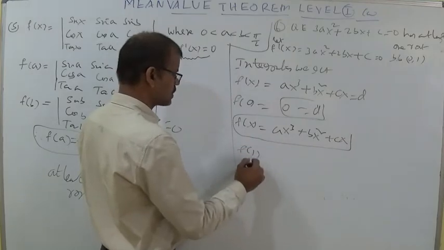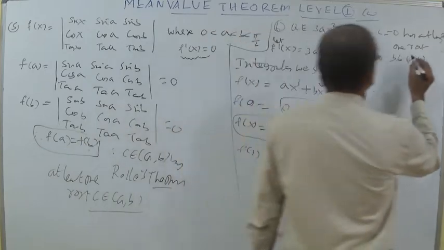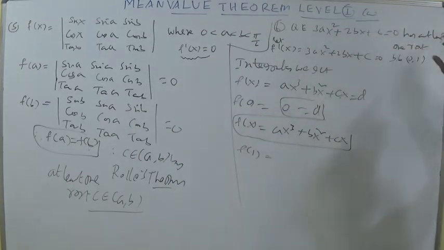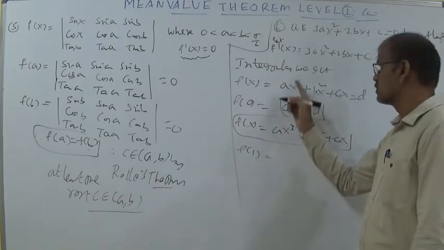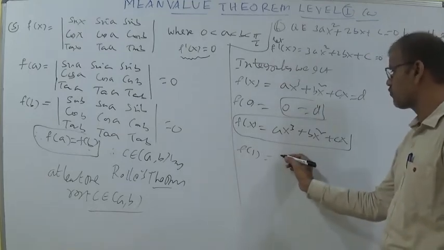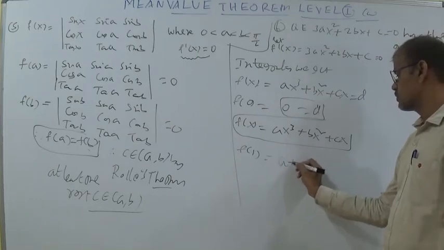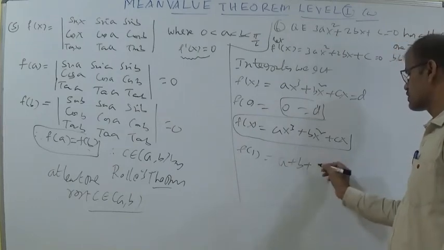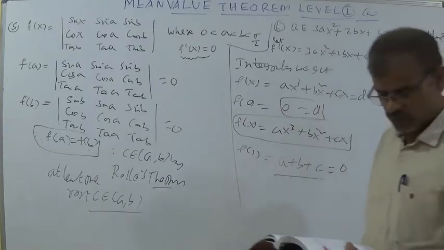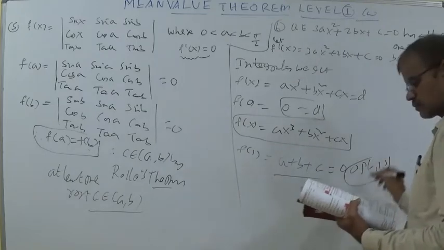According to the options, now we substitute f of 1 also, because Rolle's theorem holds. He said that f dash x has at least one root between 0 and 1, so f of 1 equals 0, because f of 0 is equal to f of 1 by Rolle's theorem. Then substituting x as 1, a plus b plus c is also equal to 0. So it is option 1.